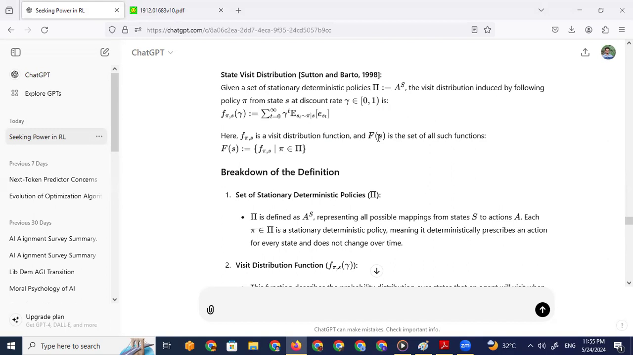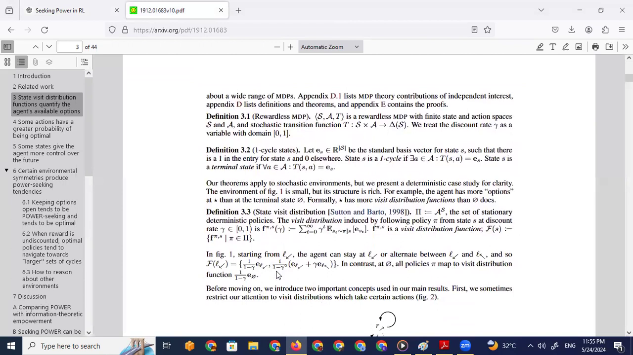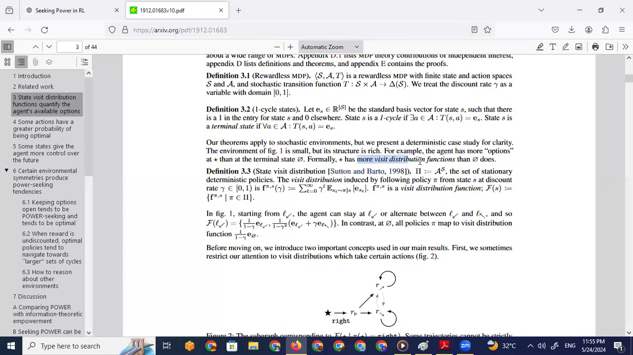And we have the breakdown of the definition. The set of stationary deterministic policies. Okay, I mean it does make sense, right? I don't think we need further explanation.